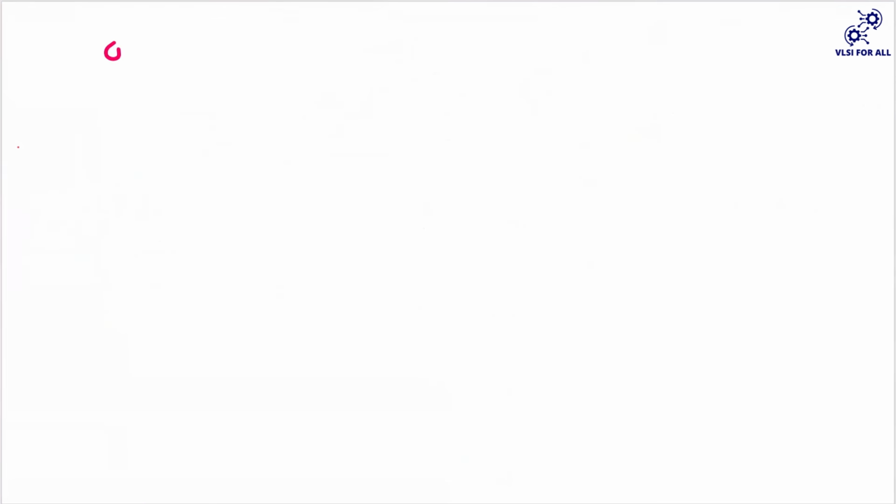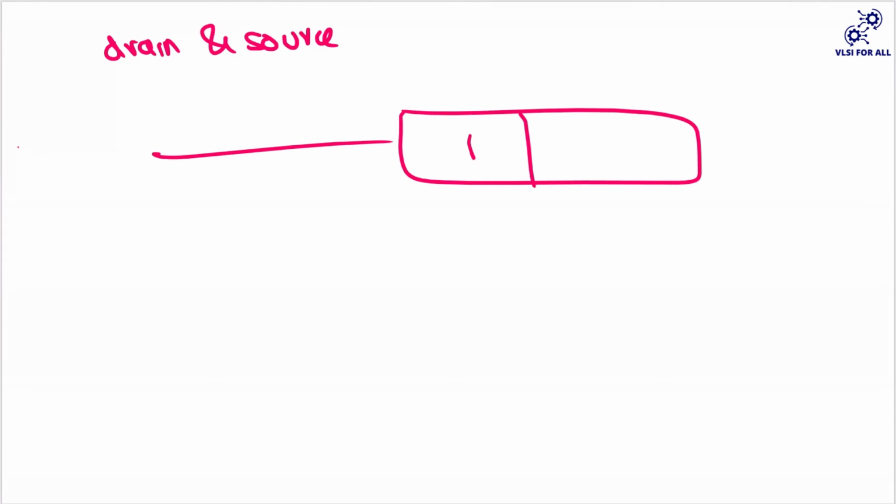If you add drain and source to this MOS cap, in that case, you will get your full MOSFET, okay? Your full MOSFET. You all know the reverse bias and forward bias concept, right? Just I will write. So this is your PN junction, okay?